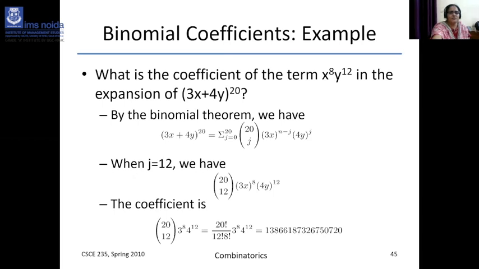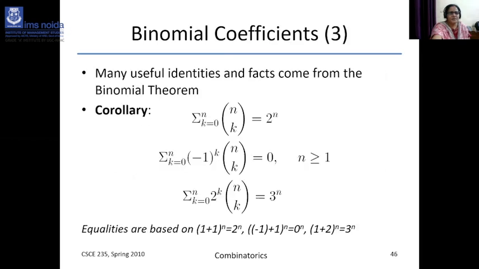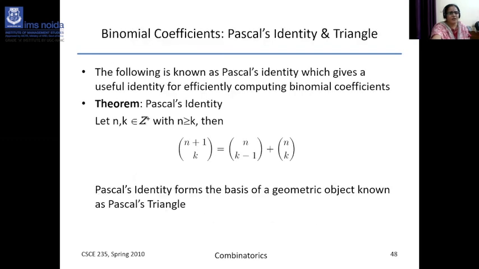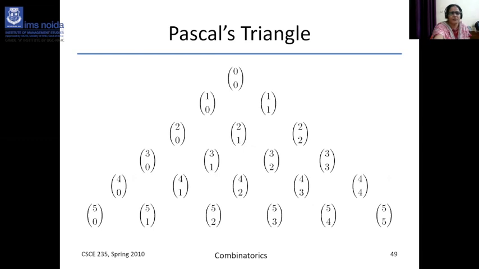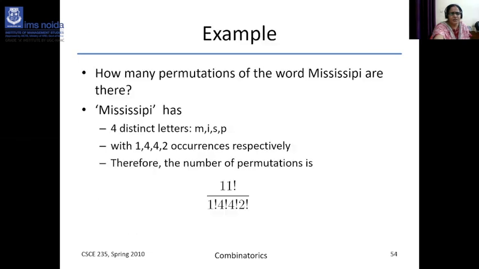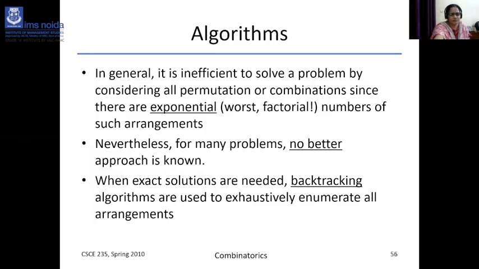Binomial coefficients you can also find out from some examples I have given here. You can see the binomial coefficients, that is Vandermonde's identity, m plus n choose r. This is the principle you can apply. And this is Pascal's identity formula, like n plus 1 choose k equals n choose k minus 1 plus n choose k. This is known as the Pascal triangle formula. You can formulate like this using combinatorics, and using the combination formula you can draw the Pascal triangle. So this is the outline of general combinations and permutations, which are the most applicable theorems of combinatorics.